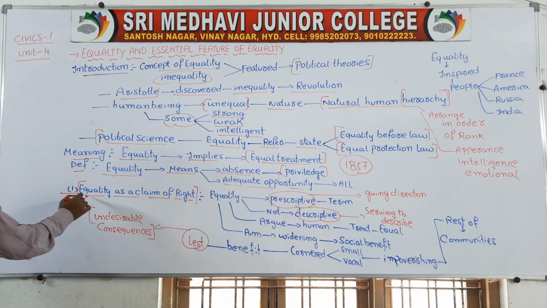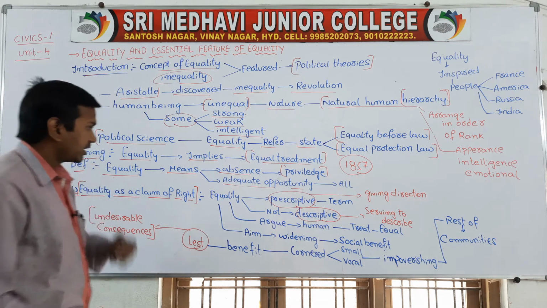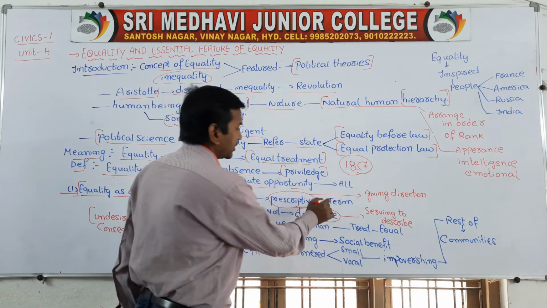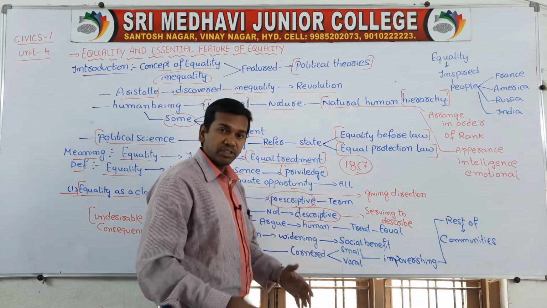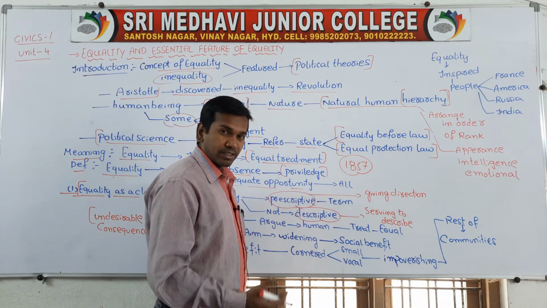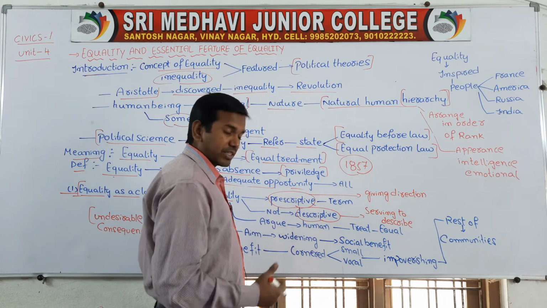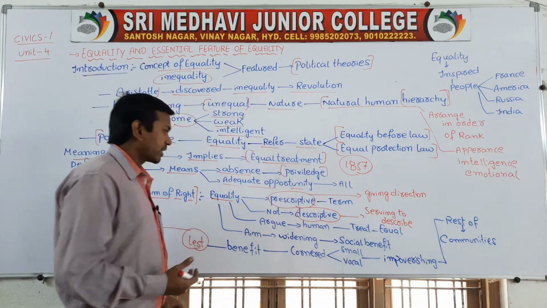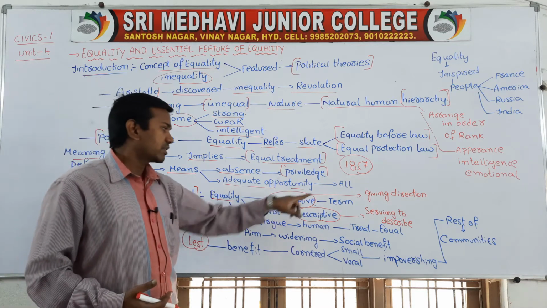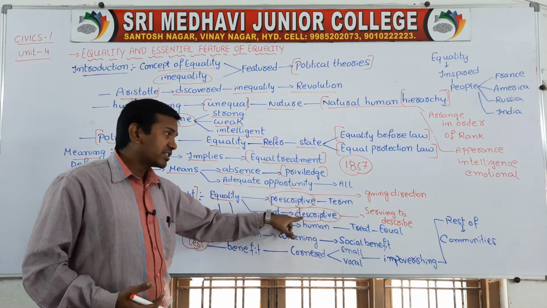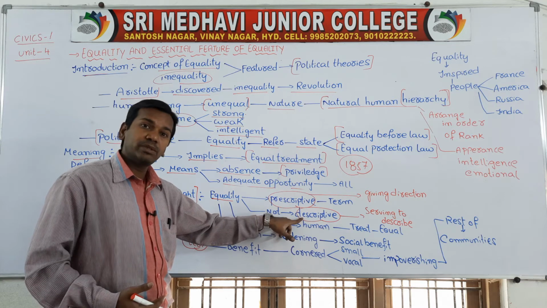Now the characteristics. See, equality has a claim of rights. Equality prescribes the term. Prescribes means something which will provide directions, something that will give directions to you, that is called prescriptions. So equality will prescribe the term. Equality is not in a descriptive manner, serving to describe.